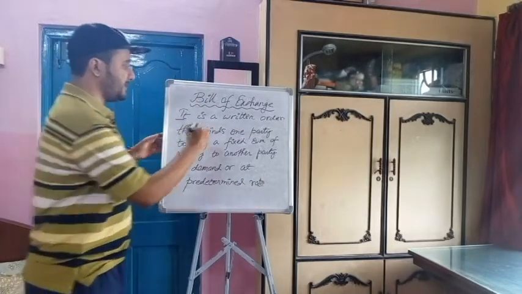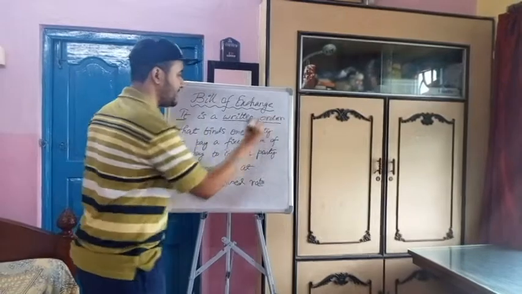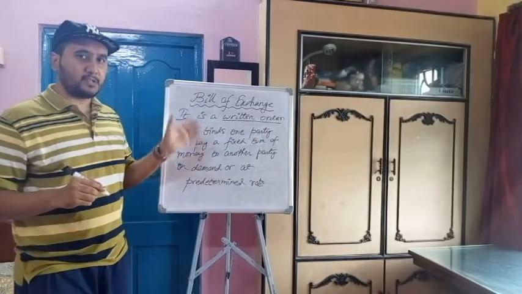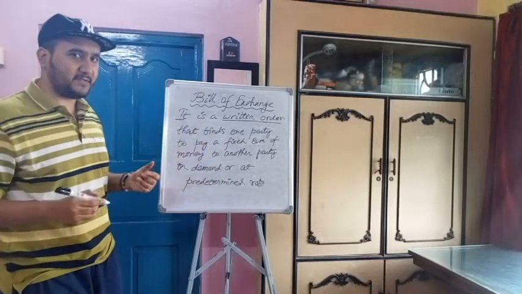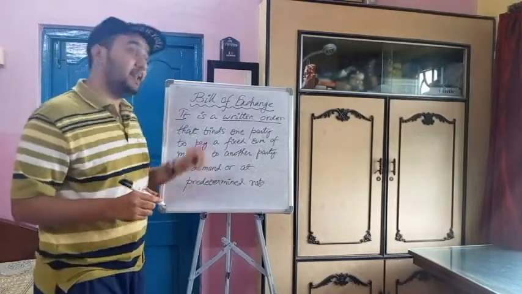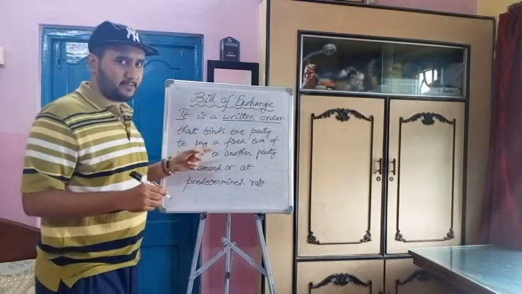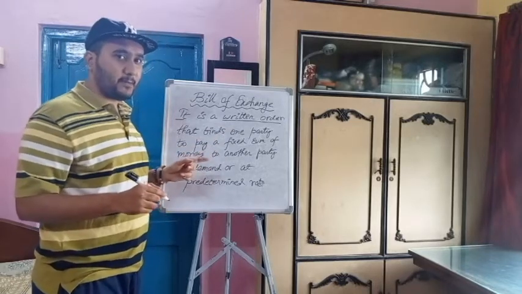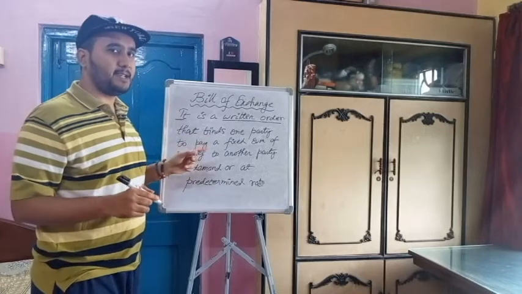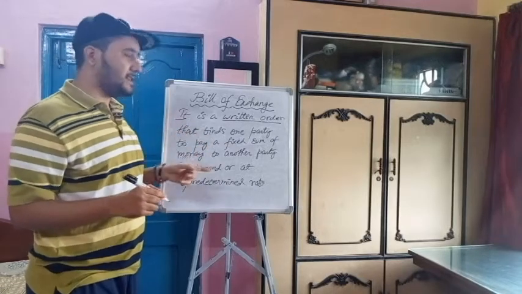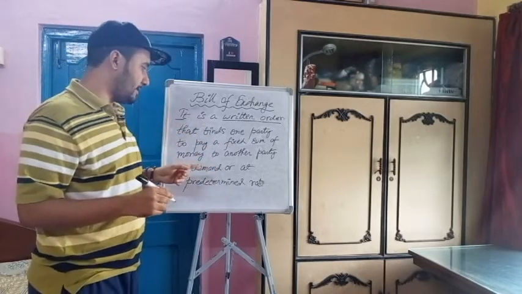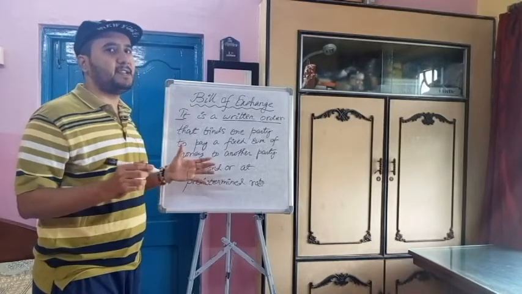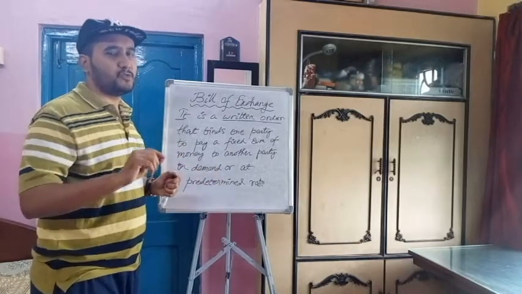It is a written order. Remember that. That means one party is giving this bill of exchange to another party. So that party who gets the bill of exchange, he can encash that going to another party. That means there is three parties, and that fixed sum of amount that party, the third party, is bound to give to the second party or the receivable party on demand or at a predetermined rate. Suppose the bill of exchange is declared after 3 months to be paid.